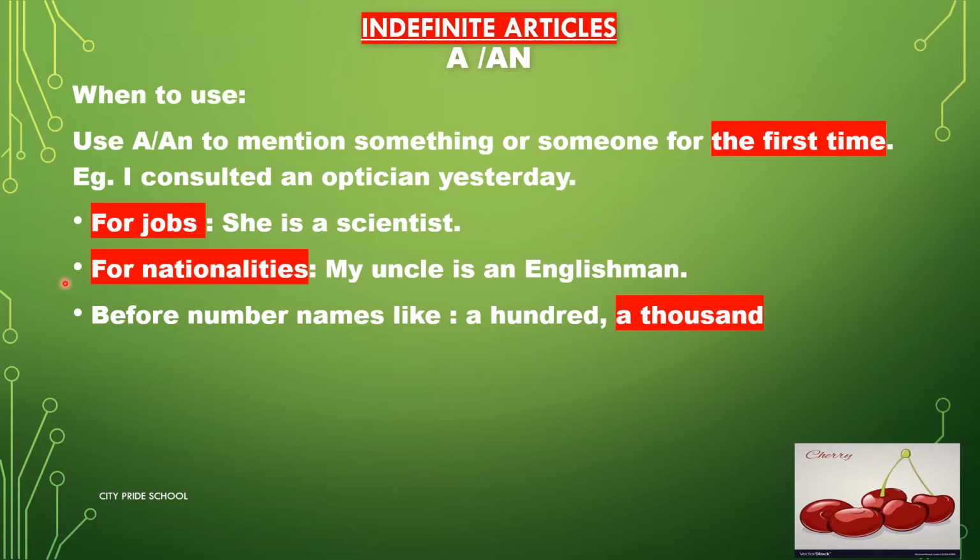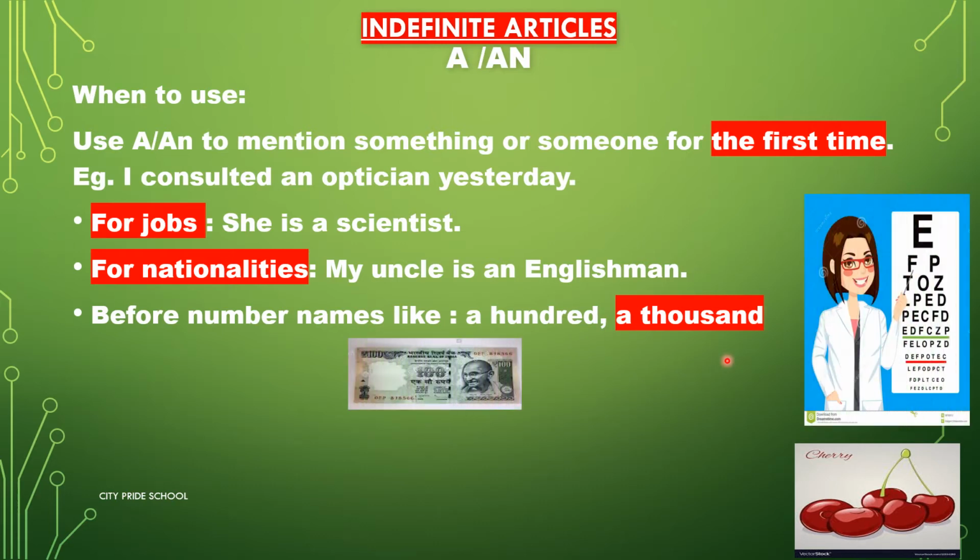We use a or an indefinite articles to talk about nationalities, like my uncle is an Englishman. So Englishman, there are many Englishmen. He is one of them. So an, I'm using an because E is a vowel. We also use a or an before number names like 100, 1,000. Like we say, give me a 100 rupee note or give me a 1,000 rupees. Okay.